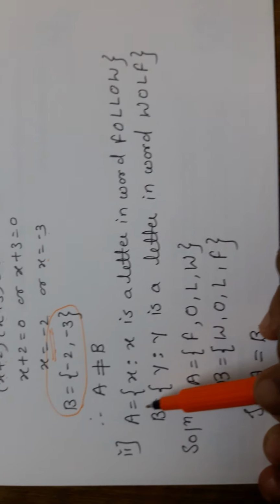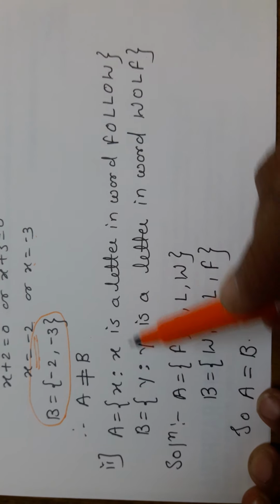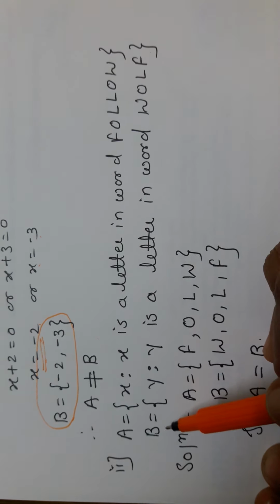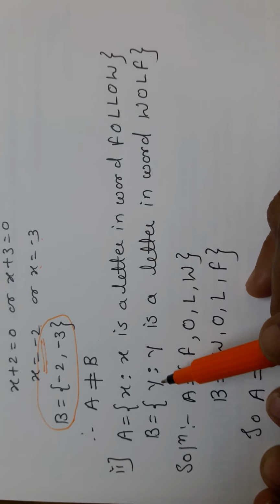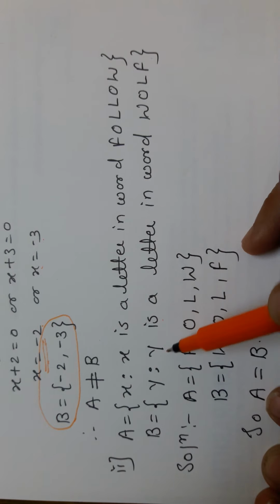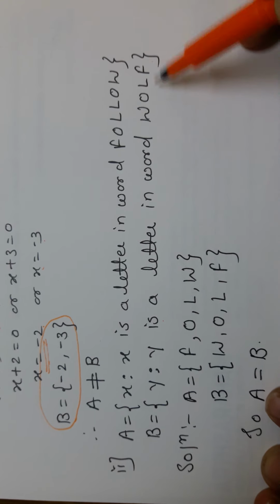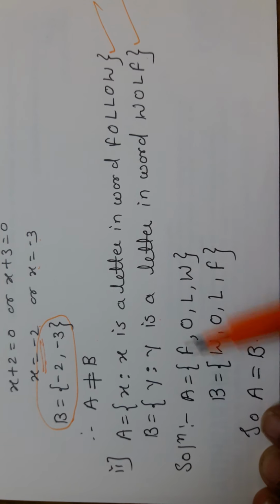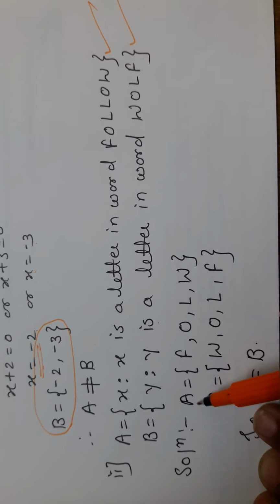In the second problem, A is equal to the set of x such that x is a letter in the word follow. And B is the set of all y such that y is a letter in the word wolf. So both are in set builder form, and we have to convert them into roster form.